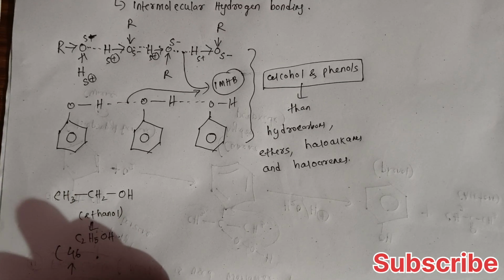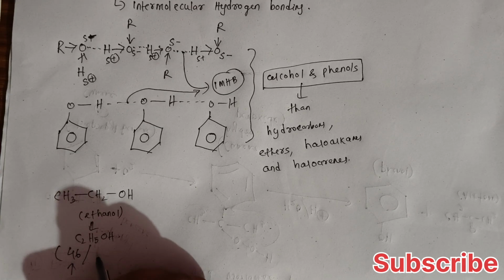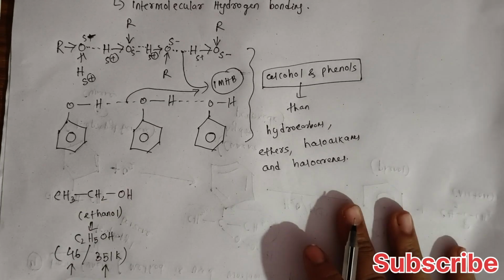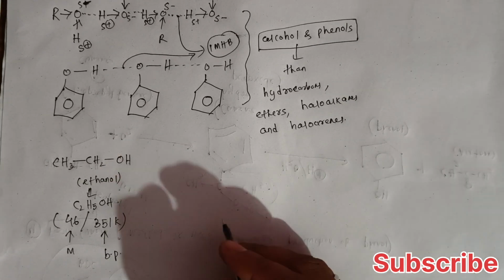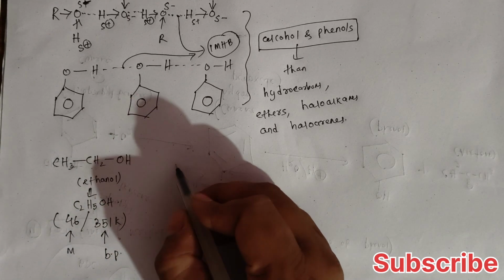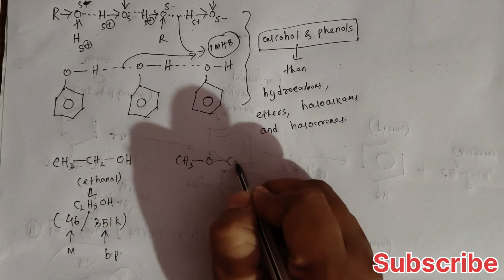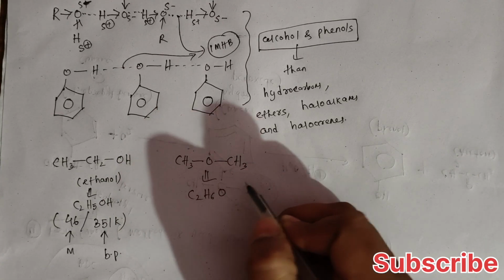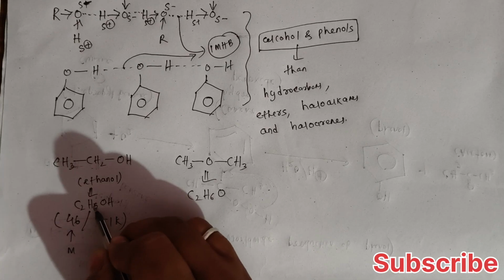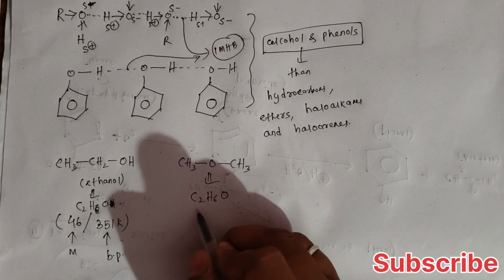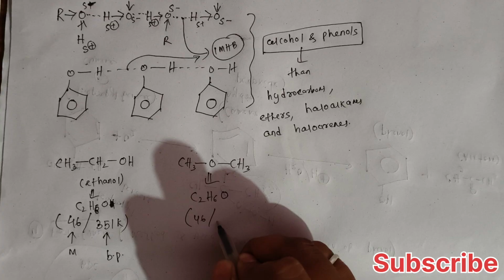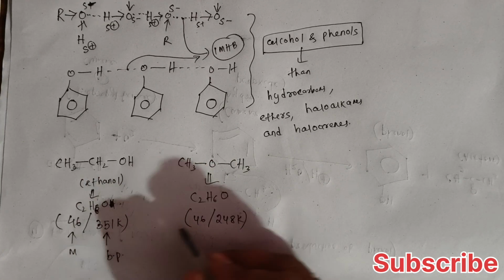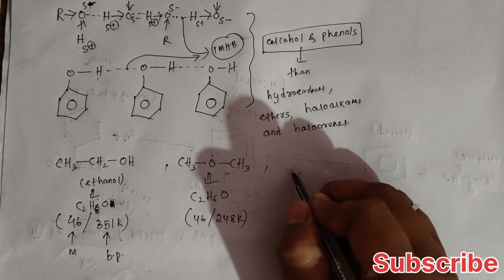Its molecular mass is 46 and its boiling point is 351 Kelvin. Let me take another molecule, an ether, CH3OCH3. Here also its molecular formula is C2H6O. Its molecular mass is the same, 46, but its boiling point, you clearly observe, is 248 Kelvin, which is less as compared to 351. Again, you compare with propane.